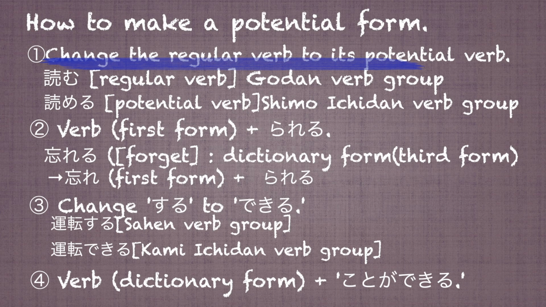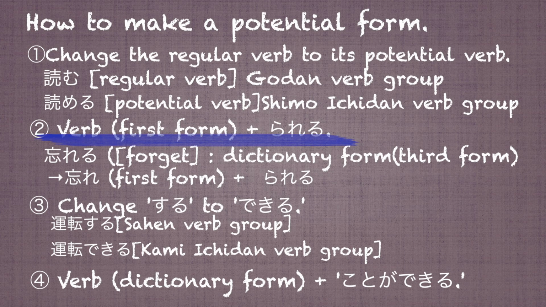We need to change the regular verb 読む to the potential verb 読める. 読める is classified under the 下一段 verb group. It's important to understand that a potential verb is a different type of verb from the regular verb. A potential verb doesn't have an imperative form.